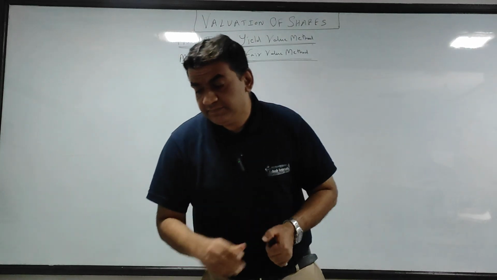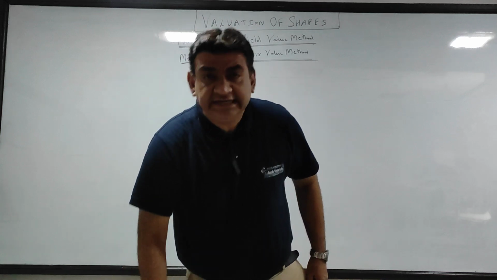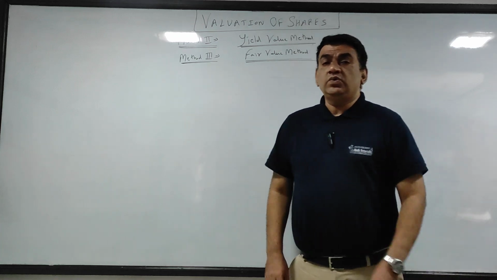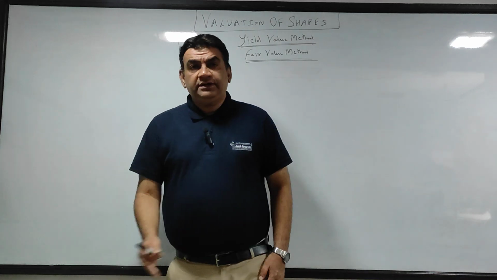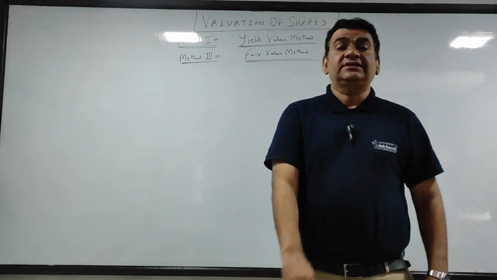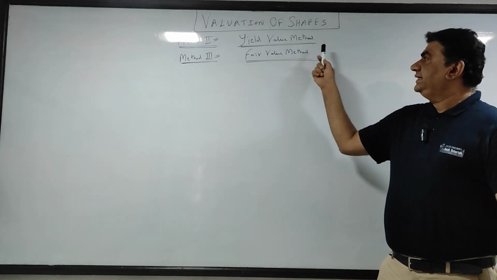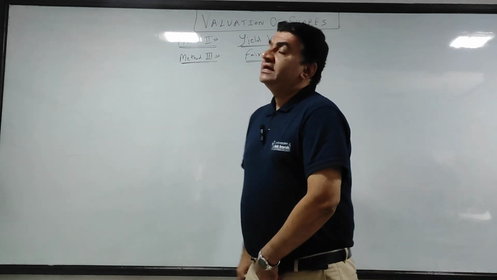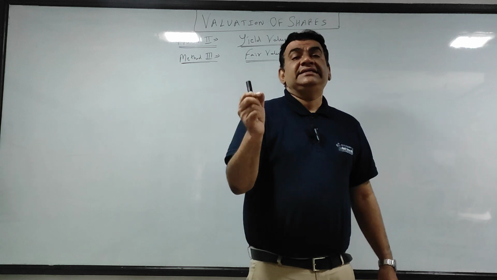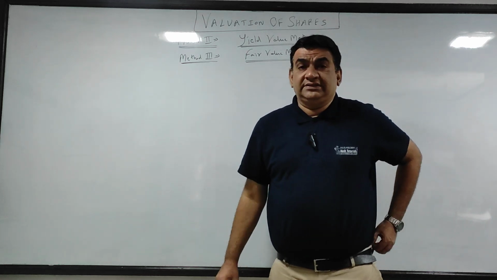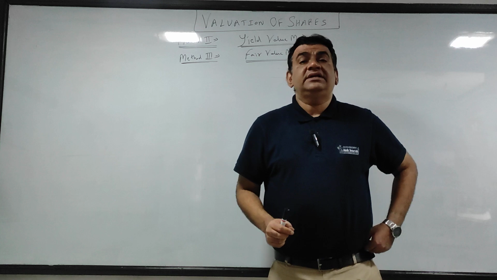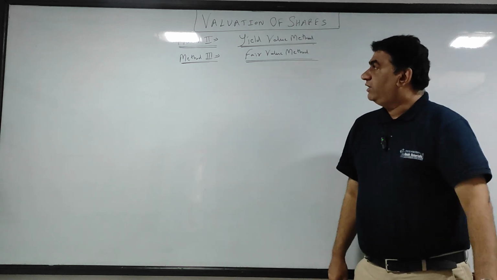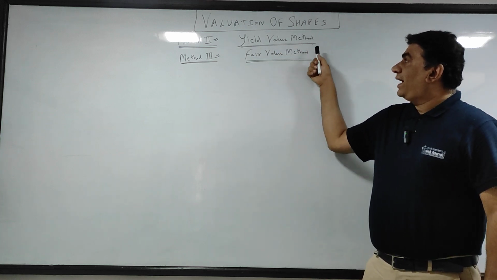Hi guys, in the previous class we completed the intrinsic value method, which we also used to call net asset value and breakup value method. Now here I take the second and the third method. Second method, yield value method, and the third, fair value. As I told you repeatedly, fair value is nothing but the average of the first two methods. Now, let's keep aside fair value right now. Method number two, yield value method.